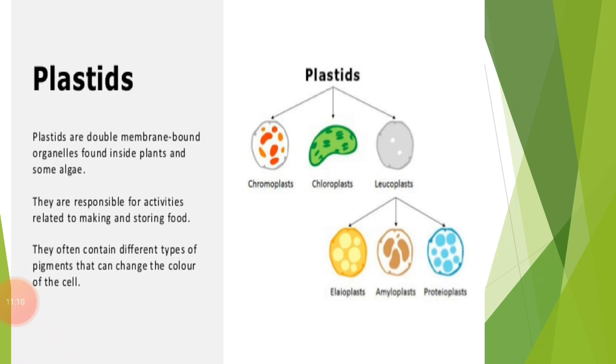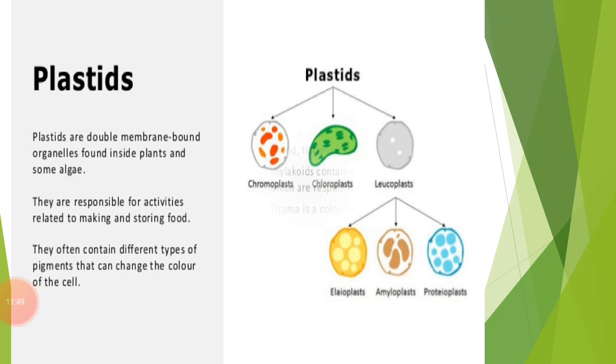Its main function is to store the food of the plant. Depending upon the type of food stored by the leucoplast, they are also divided into three types. Just look at the diagram that is given to you. The first one is amyloplast, whose function is to store starch. The second one is elioplast, whose function is to store oil droplets. And the third is aleuroplast, commonly known as proteinoplast, whose function is to store proteins.